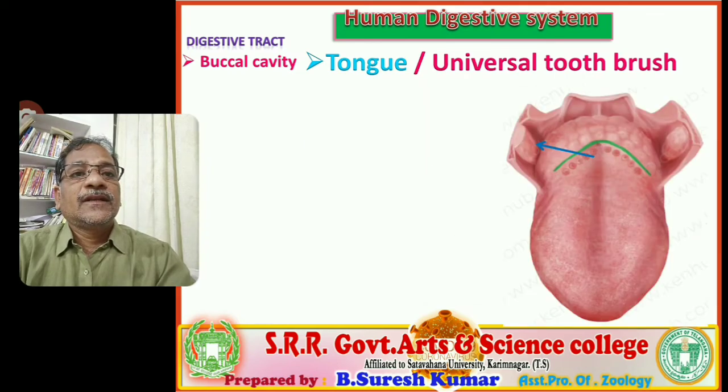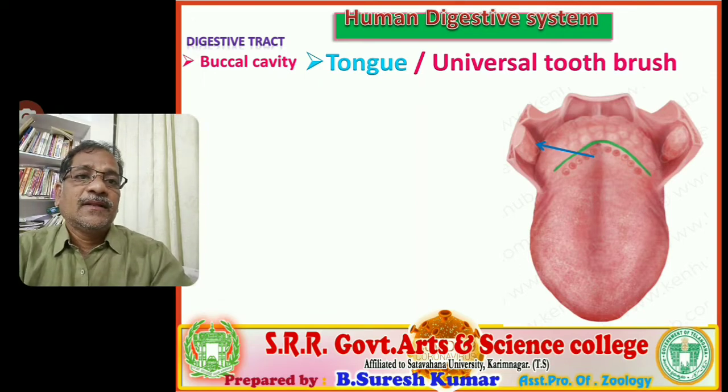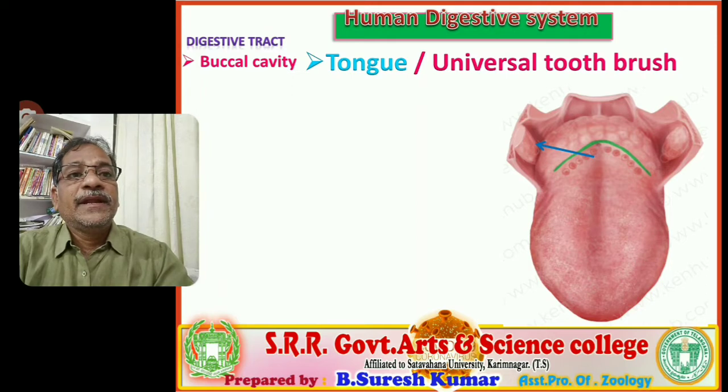So next, if we observe the surface of the tongue. In the previous slide, we discussed the floor of the tongue, the lower surface of the tongue. Now we are going to discuss the upper surface of the tongue. You observe this visual of the upper surface of the tongue. Along the middle line, you observe a deeper groove is present. The deeper groove is called median sulcus.